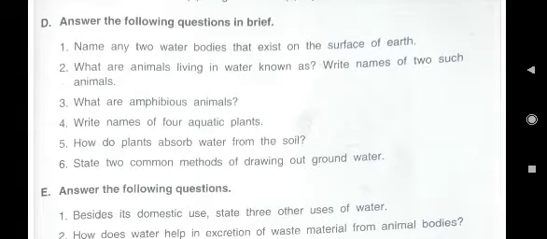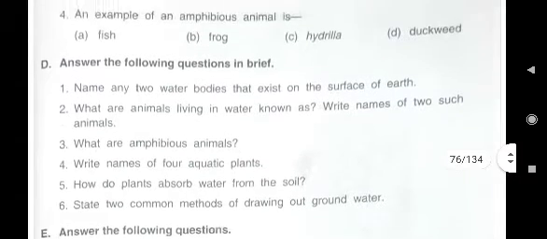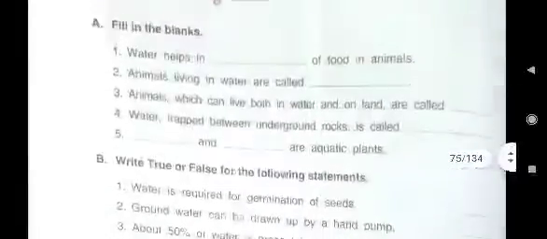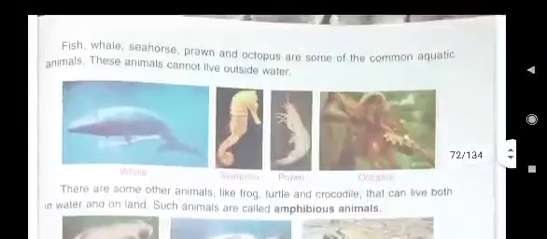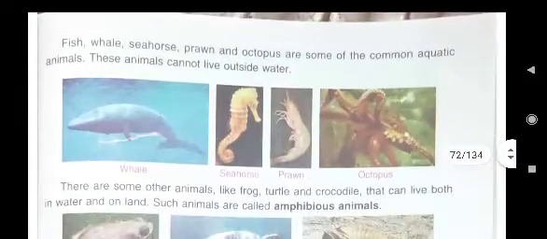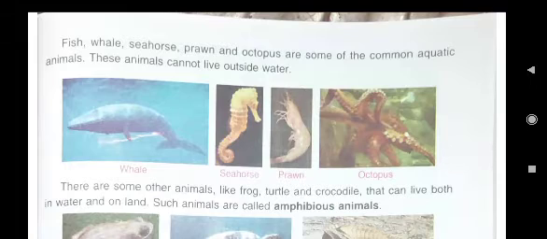AQUATIC, aquatic animals. And write names of two such animals. And in your activity, you have pasted the pictures of two aquatic animals. Here, these are aquatic animals: whale, seahorse, prawn, octopus.